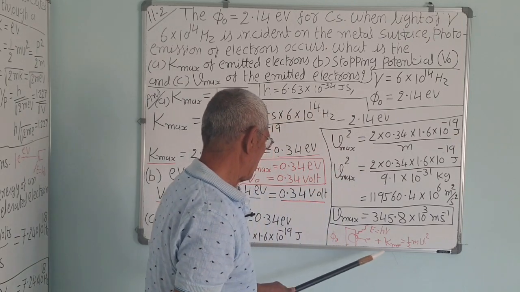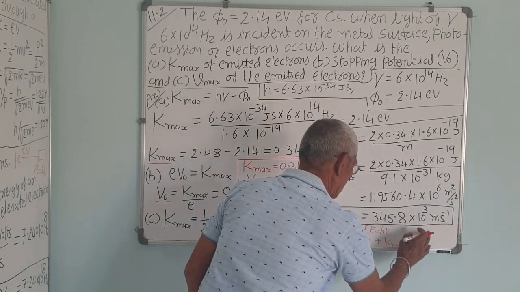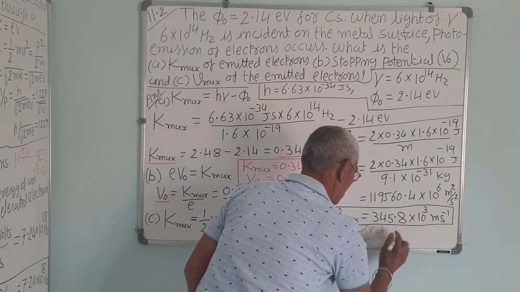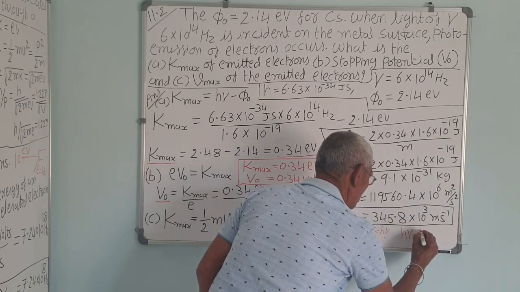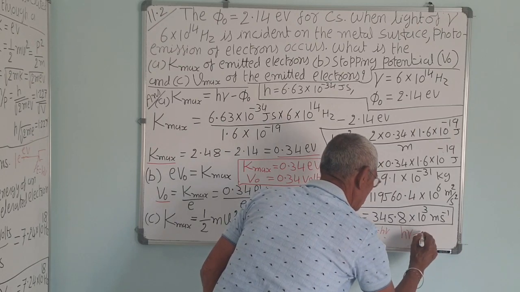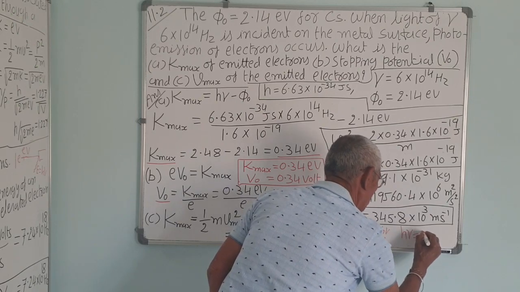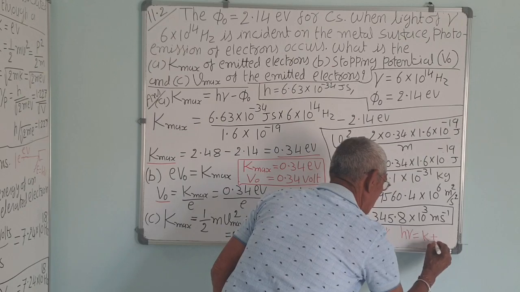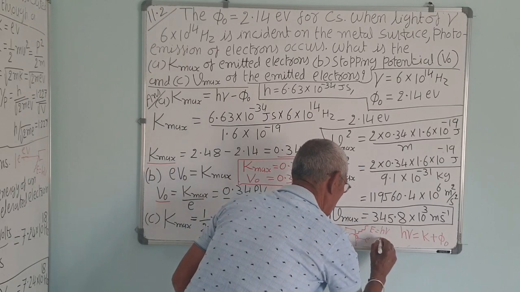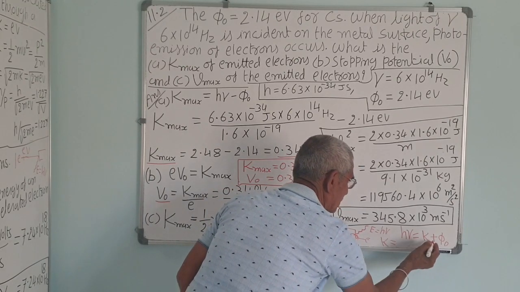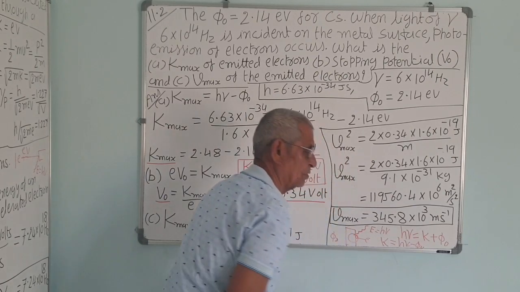Correct? So the total energy of the photon, h nu, is equal to the work function phi 0 plus the kinetic energy. Or you can reverse it: K is equal to h nu minus phi 0. Correct?